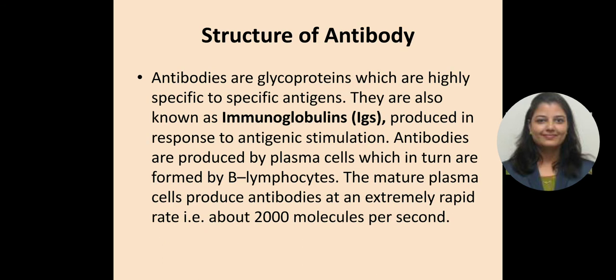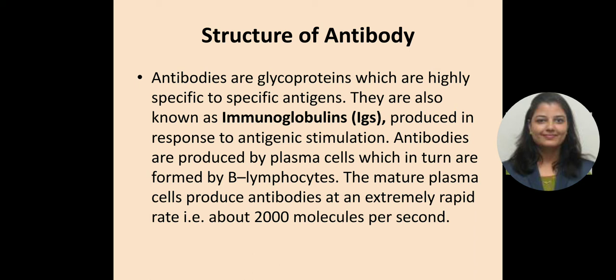Then what is the structure of the antibody? Antibodies are glycoproteins which are highly specific to specific antigens. They are also known as immunoglobulins, denoted by Igs, and are produced in response to antigenic stimulation. The antibodies are produced by the plasma cells.